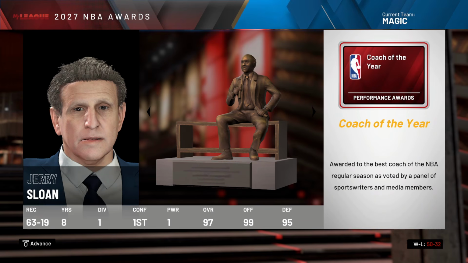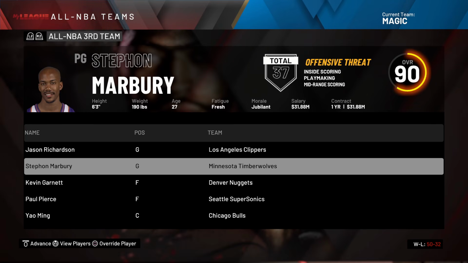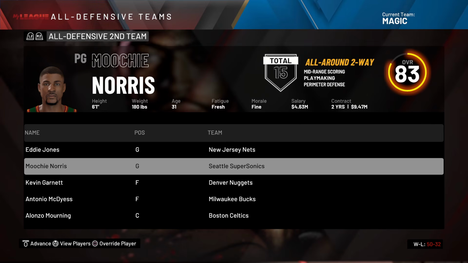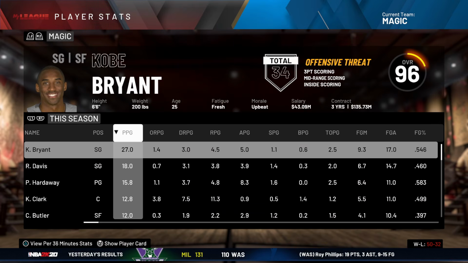Is he still coaching the Jazz? Jason Kidd All NBA first team. Sorry we had to leave you. And Kobe actually didn't make an All NBA team. Moochie Norris All Defensive 2nd team. We were the 7th seed, so we're even worse over here. Okay. Here's Kobe's season averages.